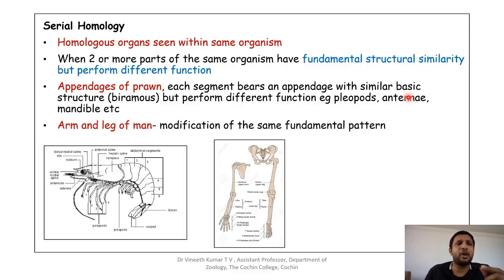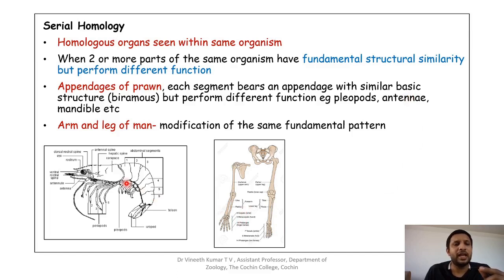The example of serial homology is homologous organs seen within the same organism, when two or more parts of the same organism have fundamental structural similarity but different function. So the two examples are the appendages of prawn and the hand, as well as the forelimb and hind limb bones of mammals or man.